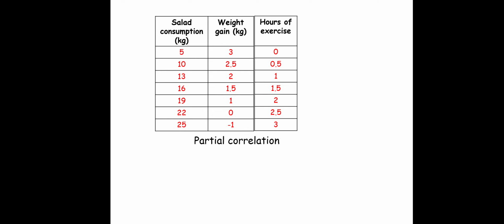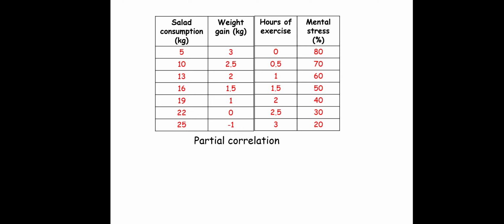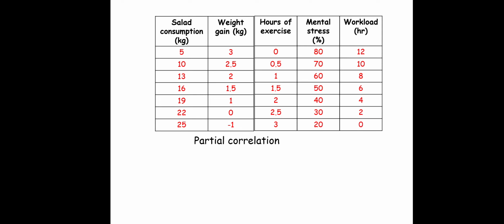Now, weight gain not only depends upon salad consumption and hours of exercise, it also depends upon mental stress, and it also depends upon workload. Okay, now as you can see, the number of variables has increased to more than 3. So in this case, we call it multiple correlation.